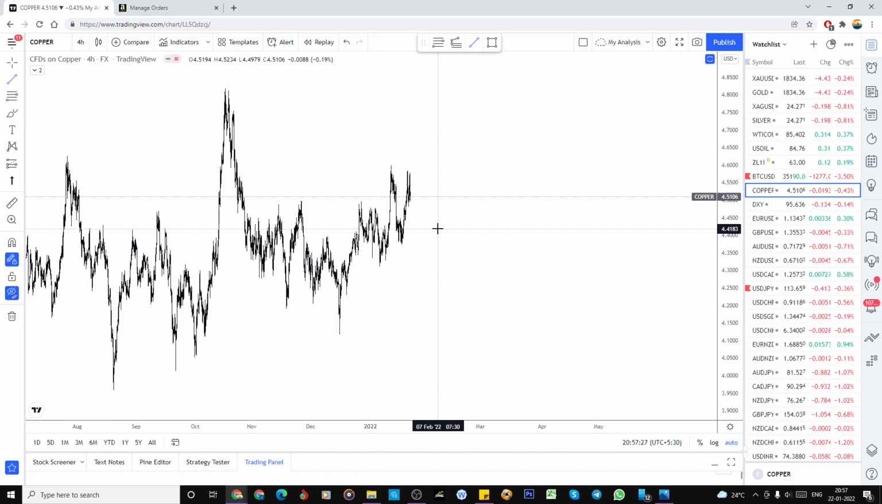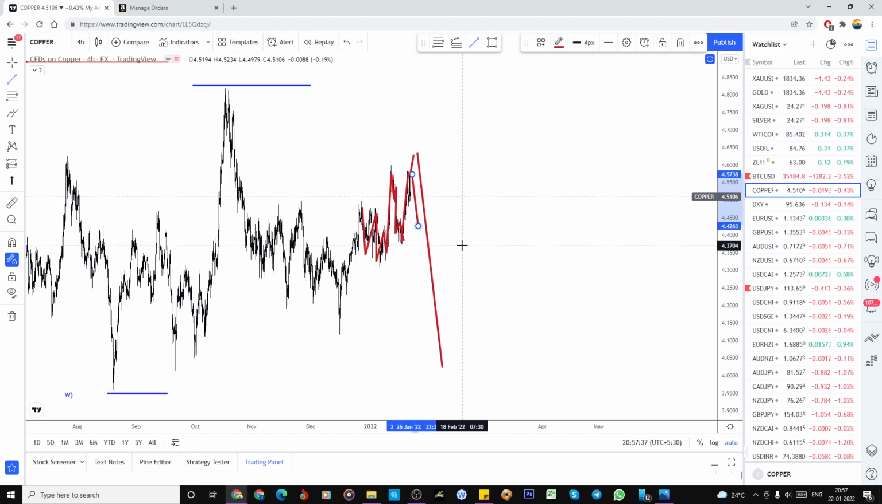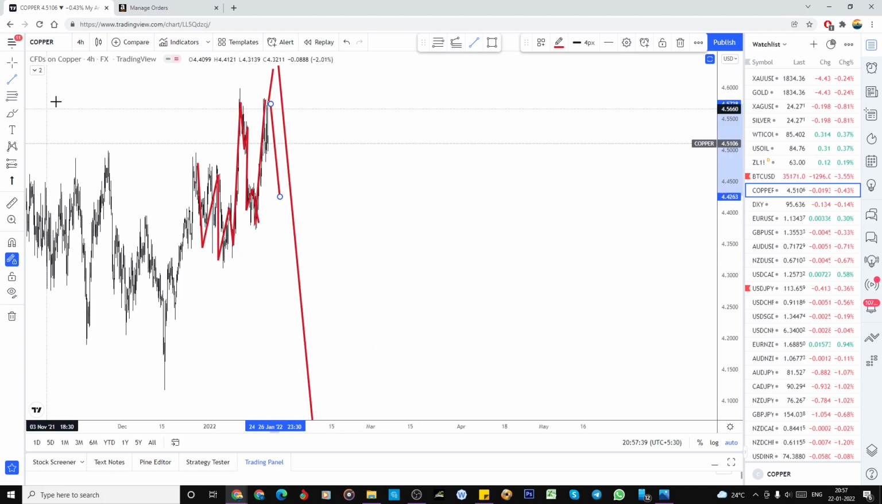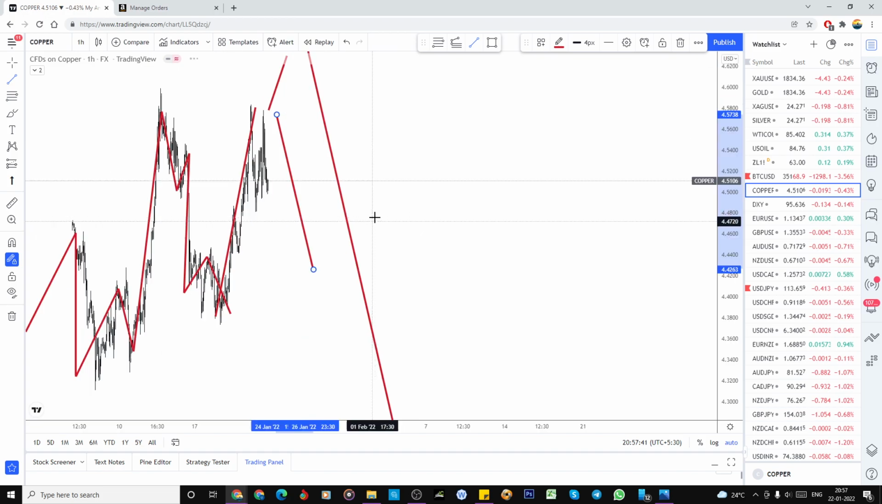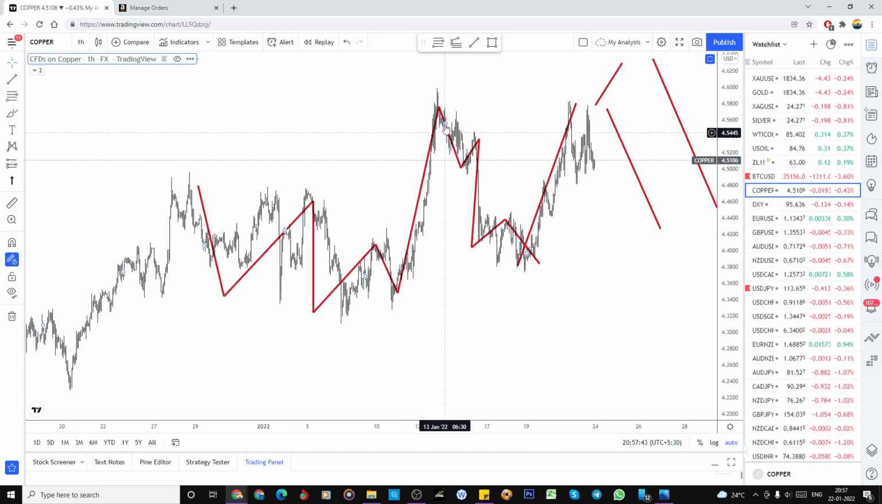But what is happening, if this is A, the B can be A, B, C, D and one more wave E. But here it is looking like a five-way structure. Here it is looking like a five-way structure.